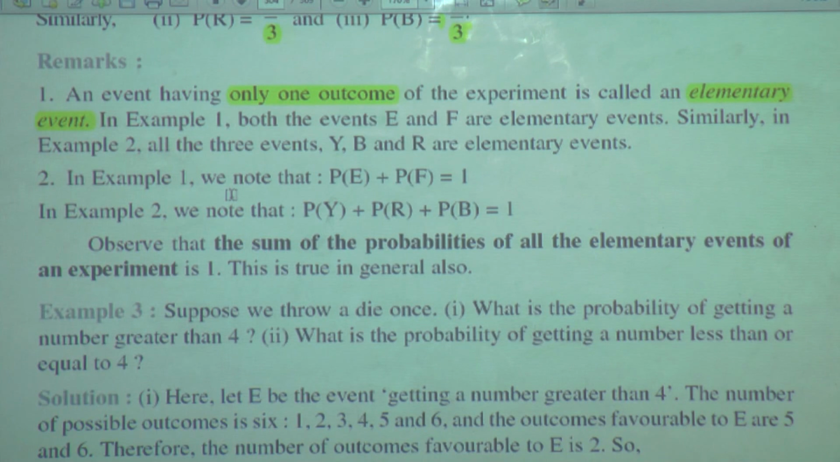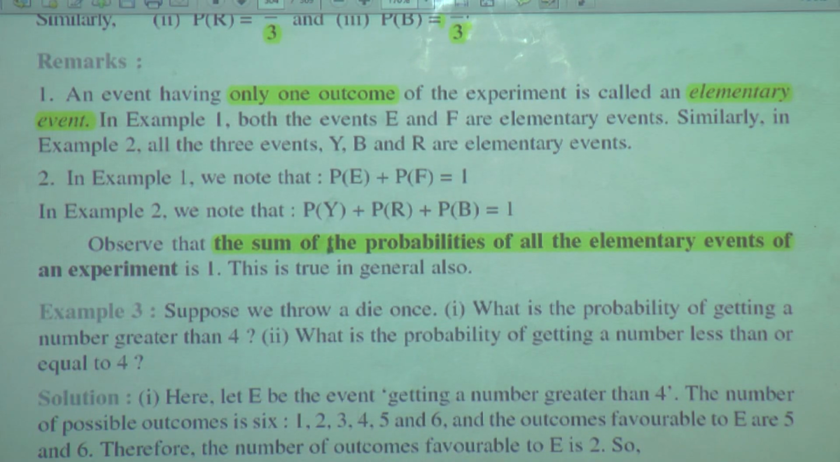In example 1, we note that probability of E plus probability of F is equal to 1. P of E plus P of F is equal to 1. In example 2, we note that P of Y plus P of R plus P of B is equal to 1. Observe that the sum of the probabilities of all the elementary events of an experiment is 1. This is the most important thing.